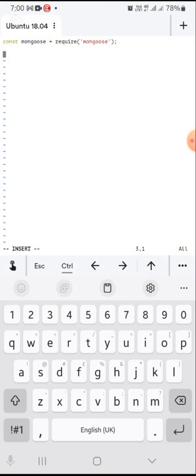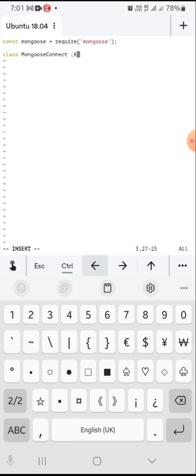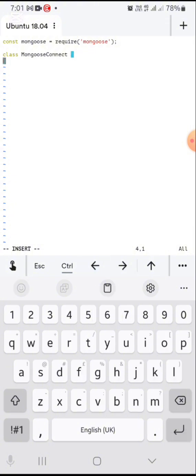So I'm going to do class, and I'm going to call it mongoose connect. Let's just call it MongooseConnect. Curly braces, or curly brackets.